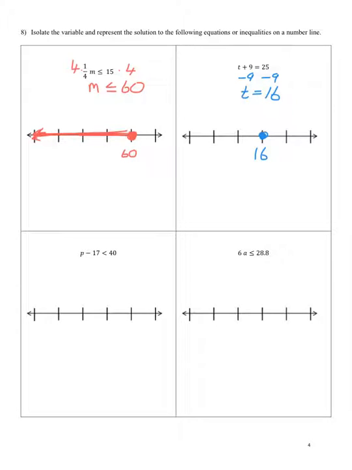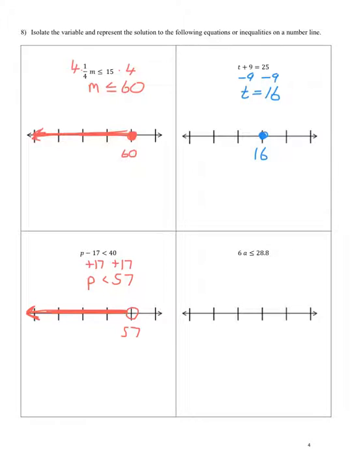All right, the next one. Again, we have p minus 17 less than 40. We need to undo the 17. That's a minus 17, so I have to do plus 17 on both sides. So that's going to give me p less than 57. I'm going to let one of these marks be 57. It's just less than, not less than or equal to, so it has an open circle. Less than means below, and below means you shade to the left. Something like that.